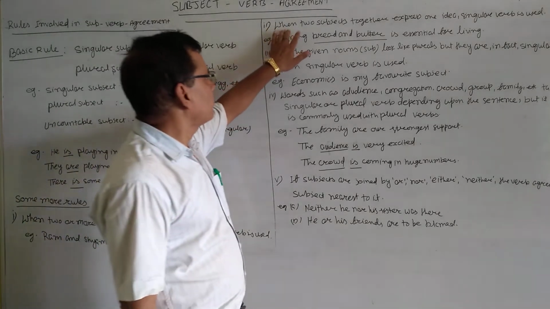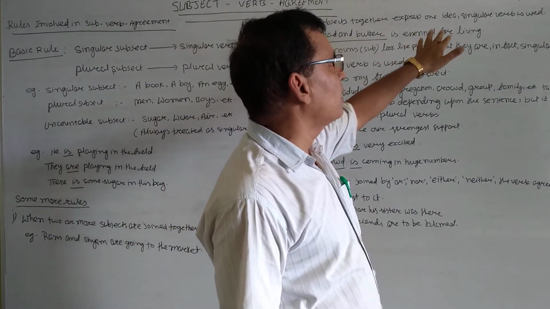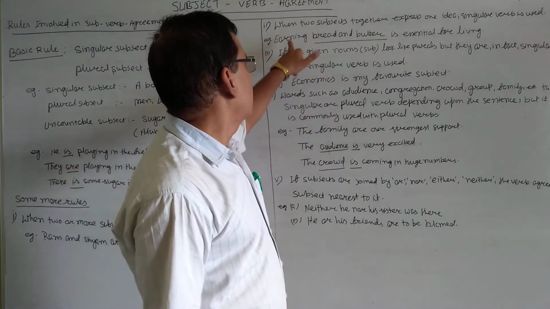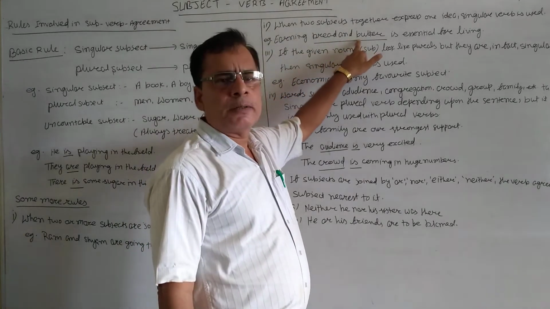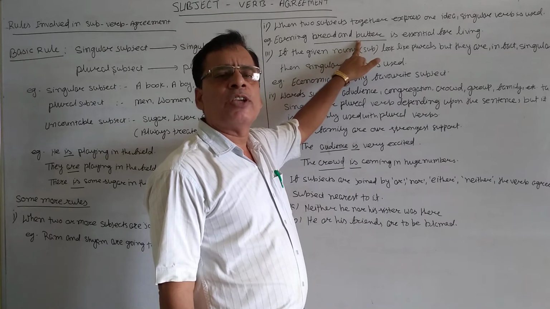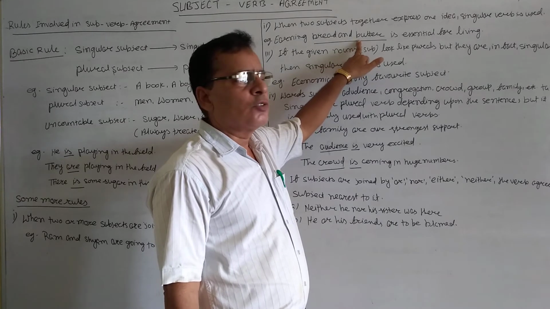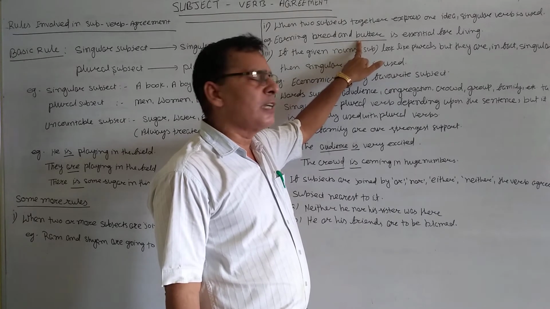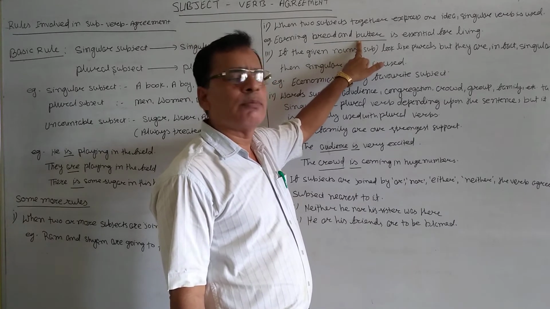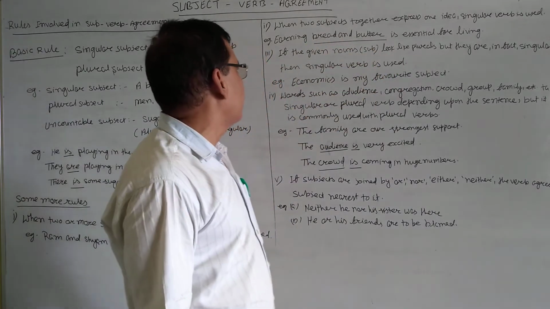Next, when two subjects together express one idea, singular verb is used. What are the two subjects? Like earning bread and butter. Here bread and butter are the two subjects, but they denote one thing, that is the earning for life. So when two or more subjects indicate the same thing and express one idea, then definitely singular verb will be used with them. So here, earning bread and butter is essential for living.